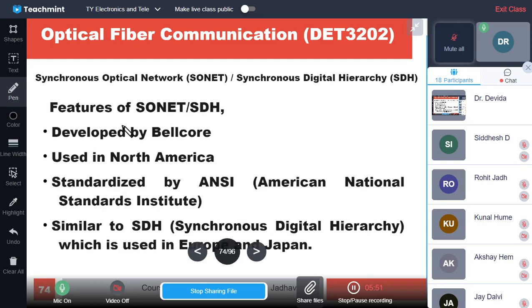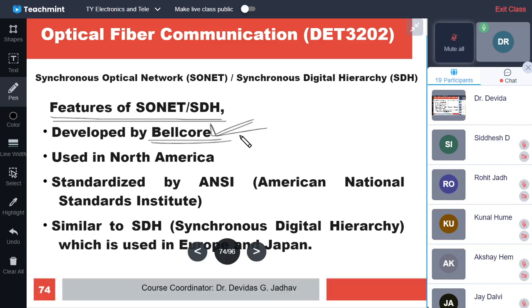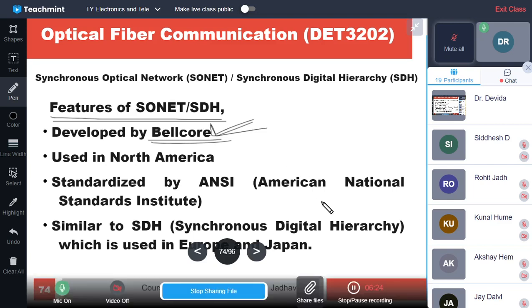So, features of SONET SDH. It was developed by Bellcore, the laboratory or group which initiated this task. The SONET protocol was proposed by Bellcore, and initially it was also used by Bellcore.